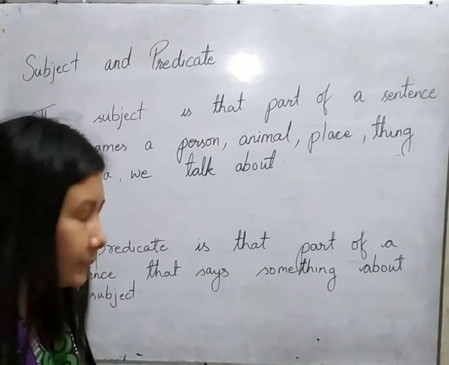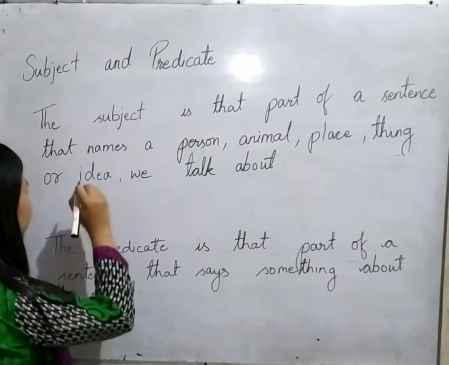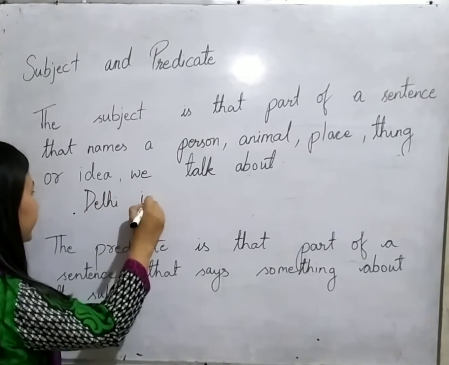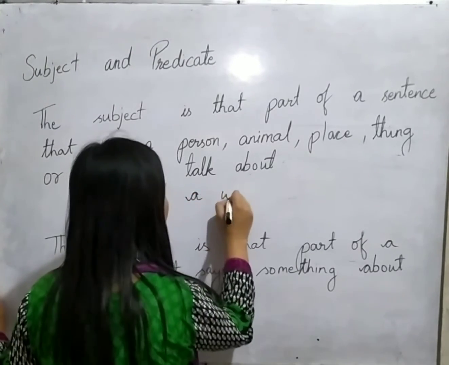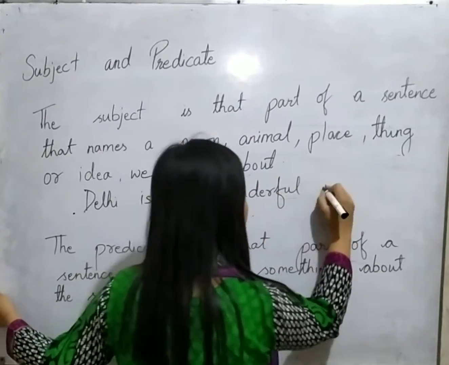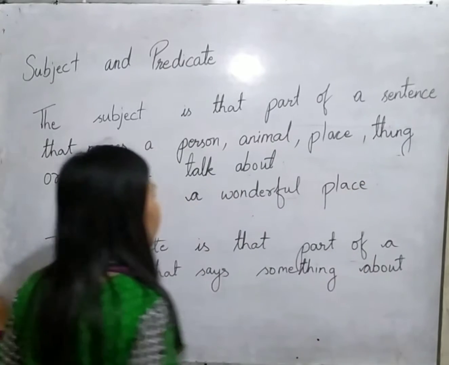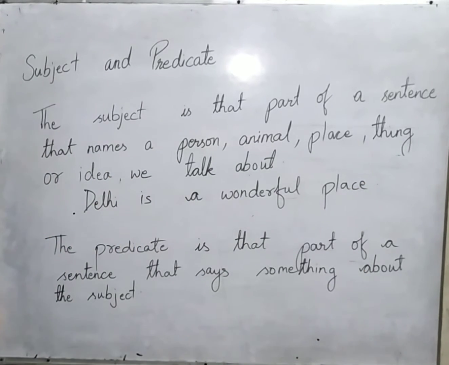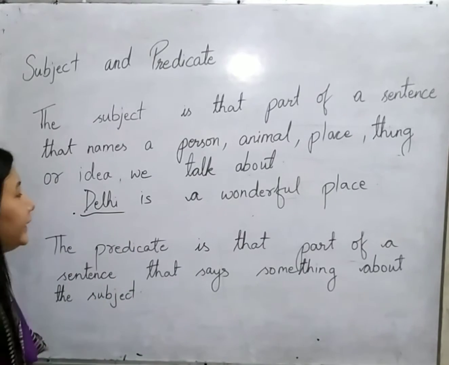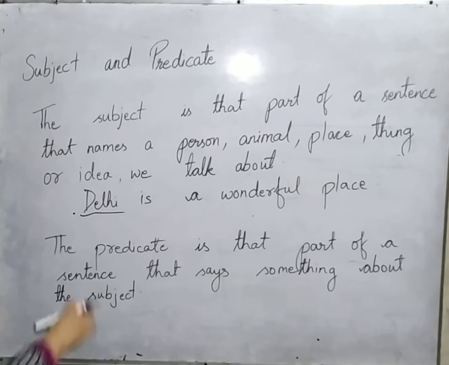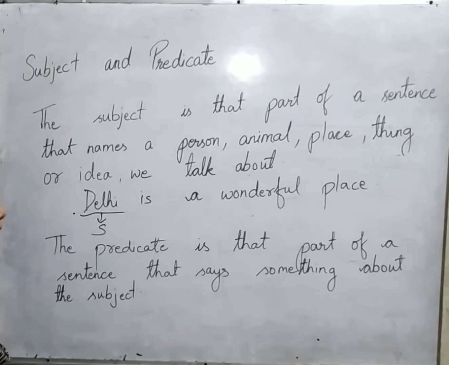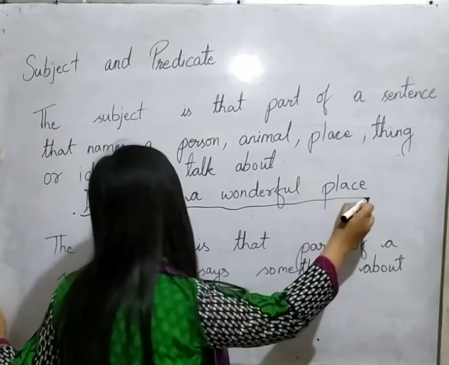So you can see place. Let me take the example of Delhi. Delhi is a wonderful place. So you can see which place I am talking about in this sentence, and automatically you will be able to say that we are talking about Delhi. So Delhi is the subject of this sentence, and the remaining words are telling us something about Delhi.